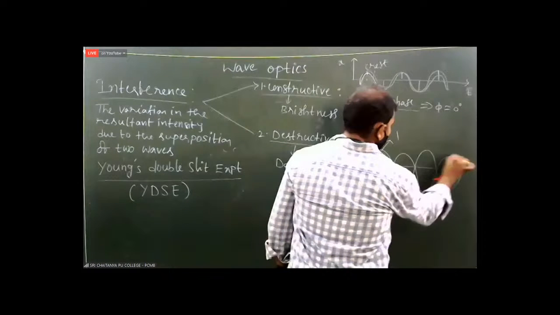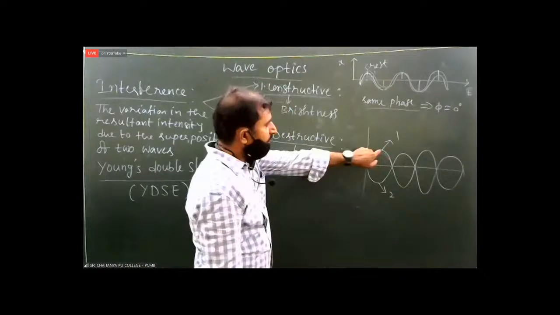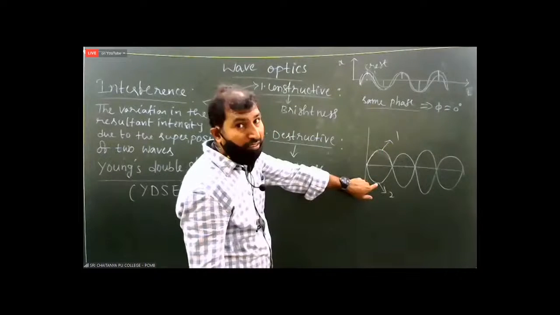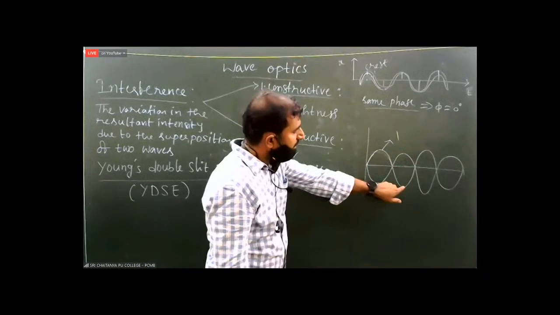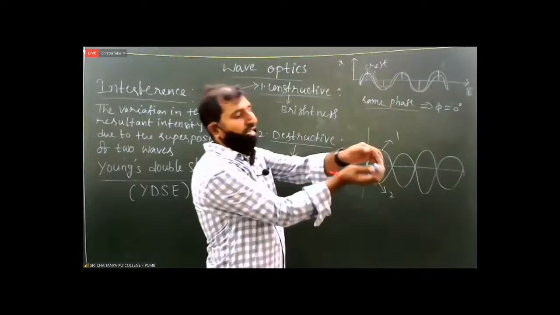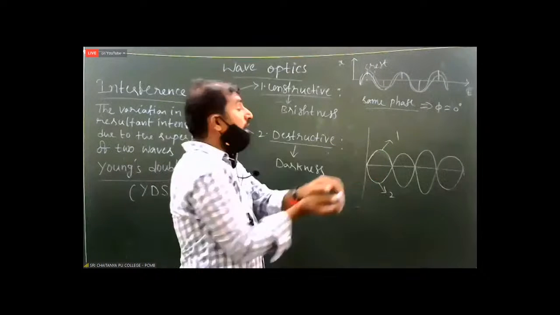This is the second wave. How are they combined? The crest of the first wave falls on the trough of the second wave, or the trough of the second wave falls on the crest of the first wave. That means like this. And they must have opposite phase.